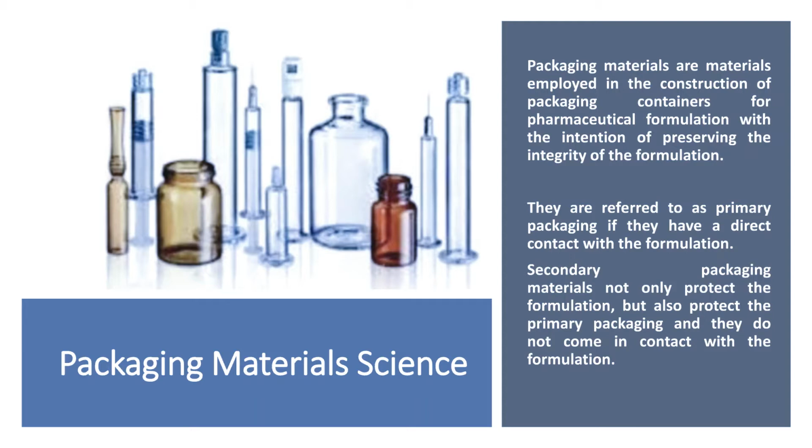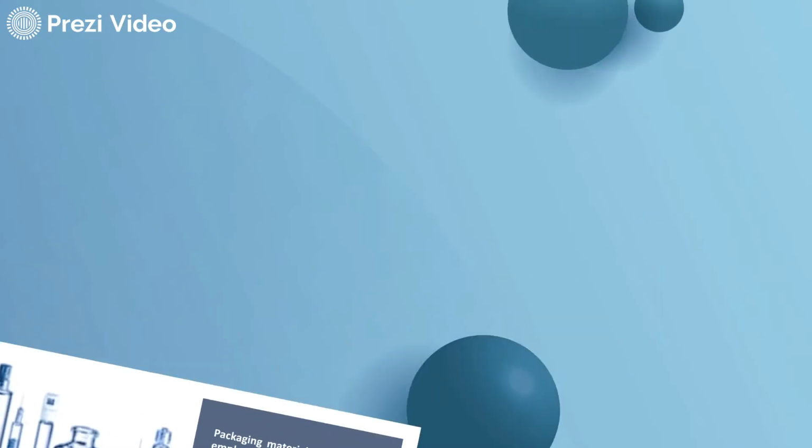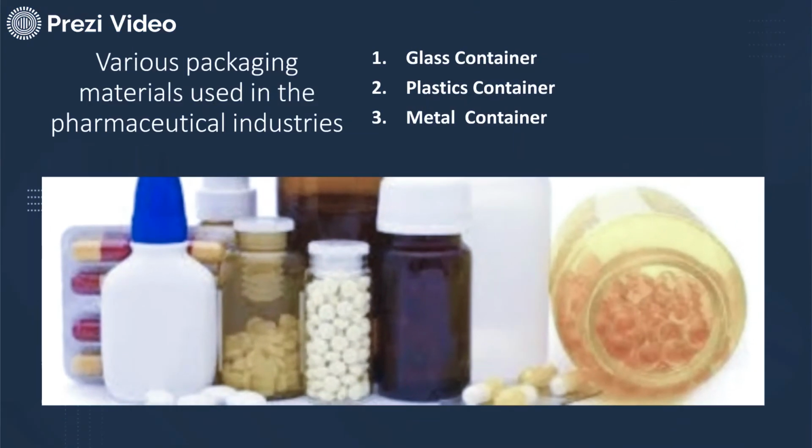Initially, the packing was done in glass containers. Later on, and today also, plastic as well as metal containers are being used. So these were the three main choices on which the pharmaceutical industry depended for packing the different dosage forms: glass containers, plastic containers and metal containers.